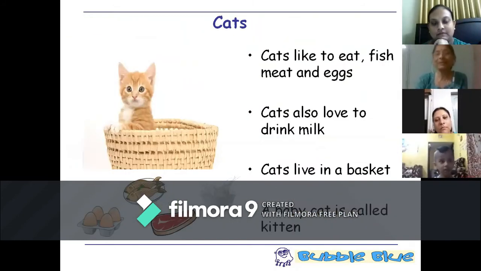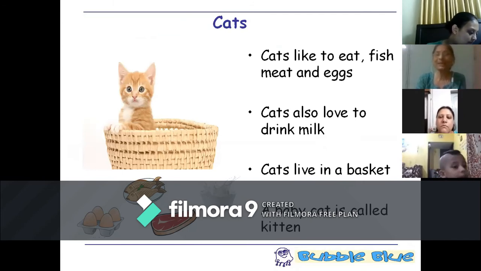Then comes our little cat. The cat lives inside a basket. The baby cat is called kitten. And what does the cat love to eat? This is cat's favorite food, the fish. And another one, milk. The cat's favorite food is milk and the fish. And how does the cat make the sound? Meow, meow. And it's called mewing.